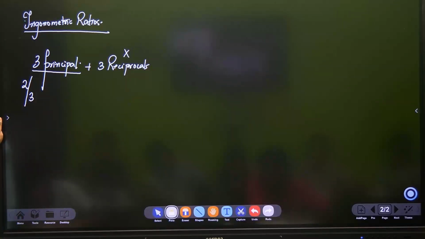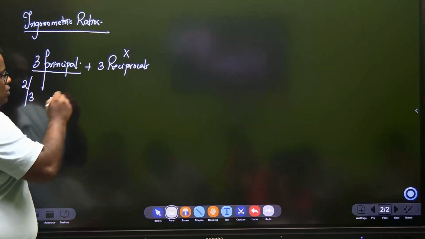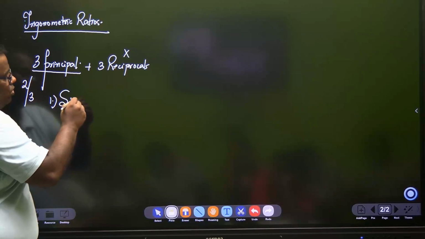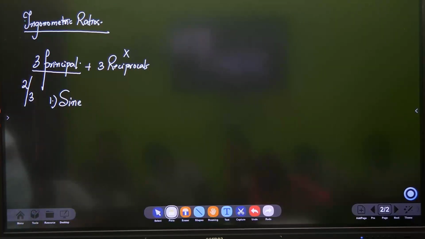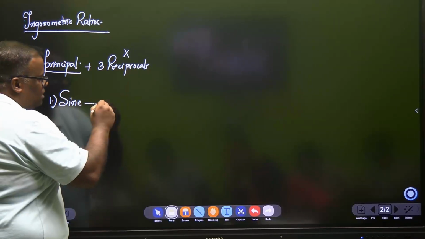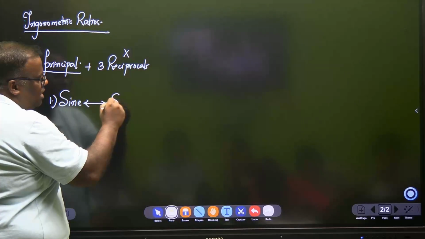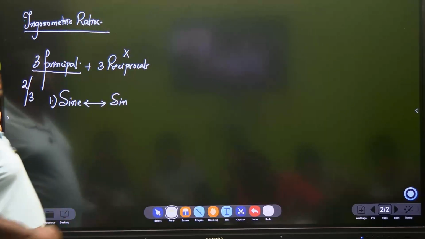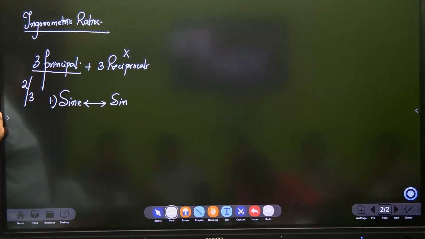In grade 9, what are we doing now? We are just doing a dipstick study of three of them. The first trigonometric ratio is known as the sine ratio. We read it as sine, and mathematically it is written as sin. Many people read it as sin, but it's not sin, it's sine, right?